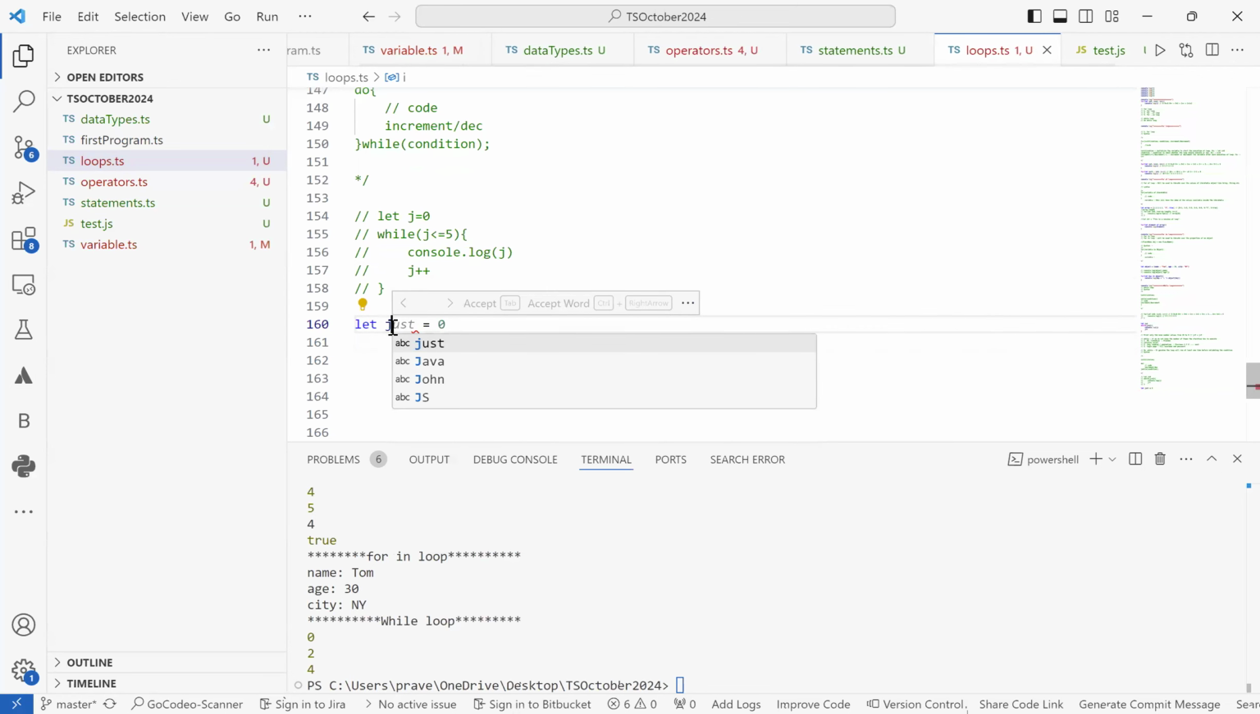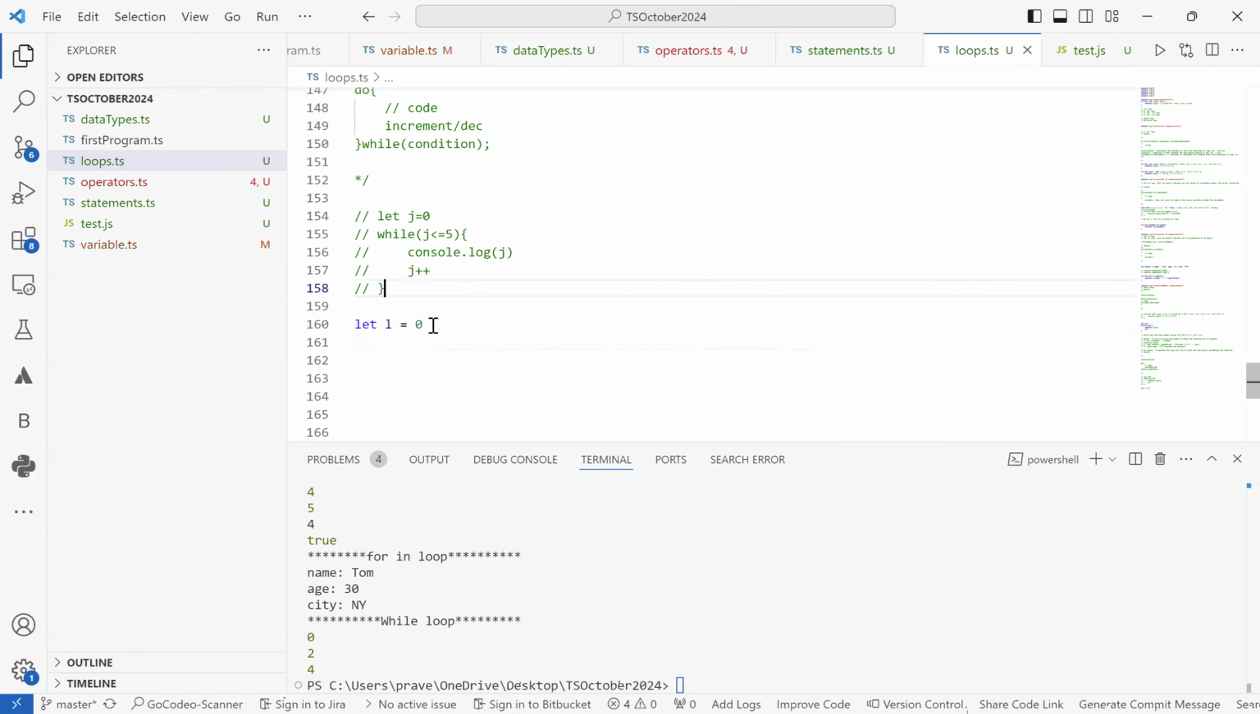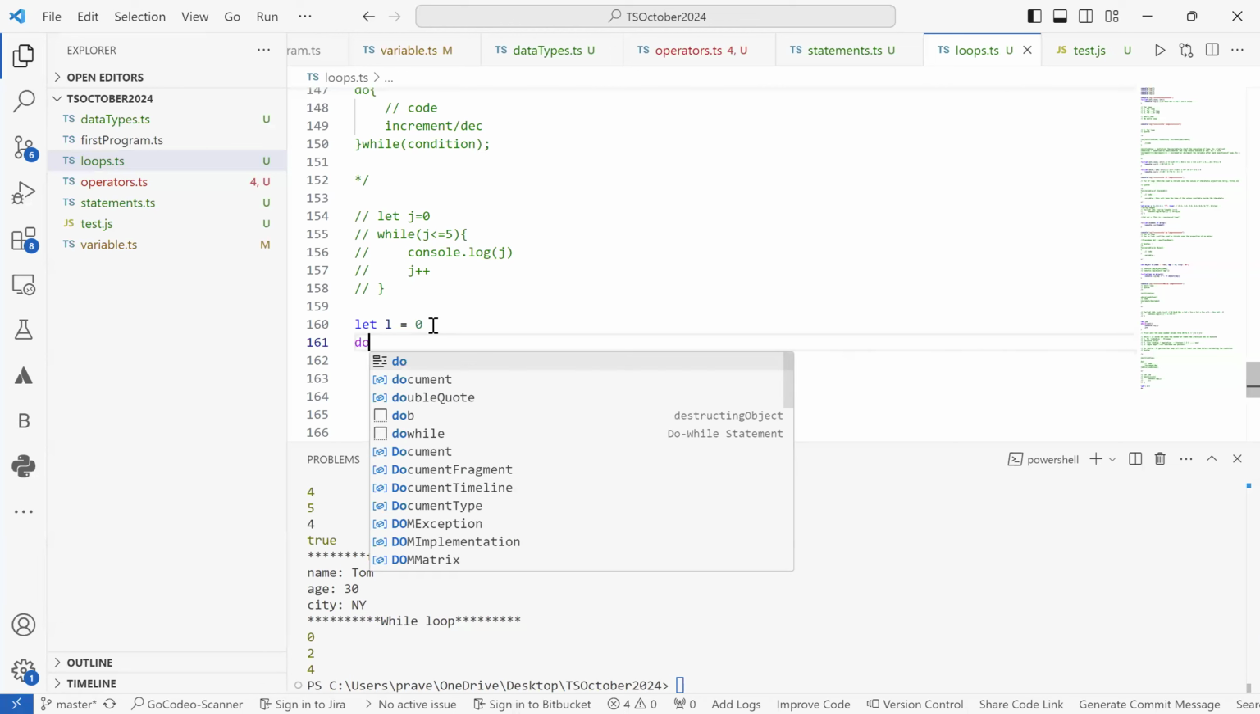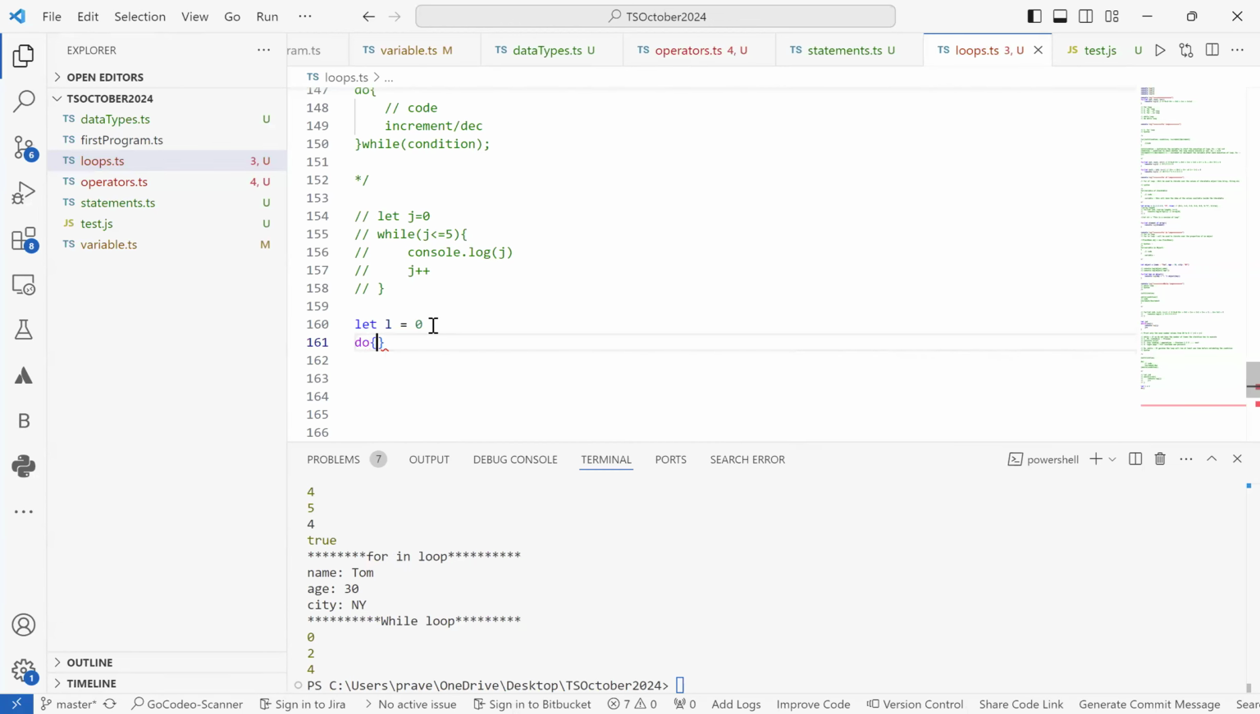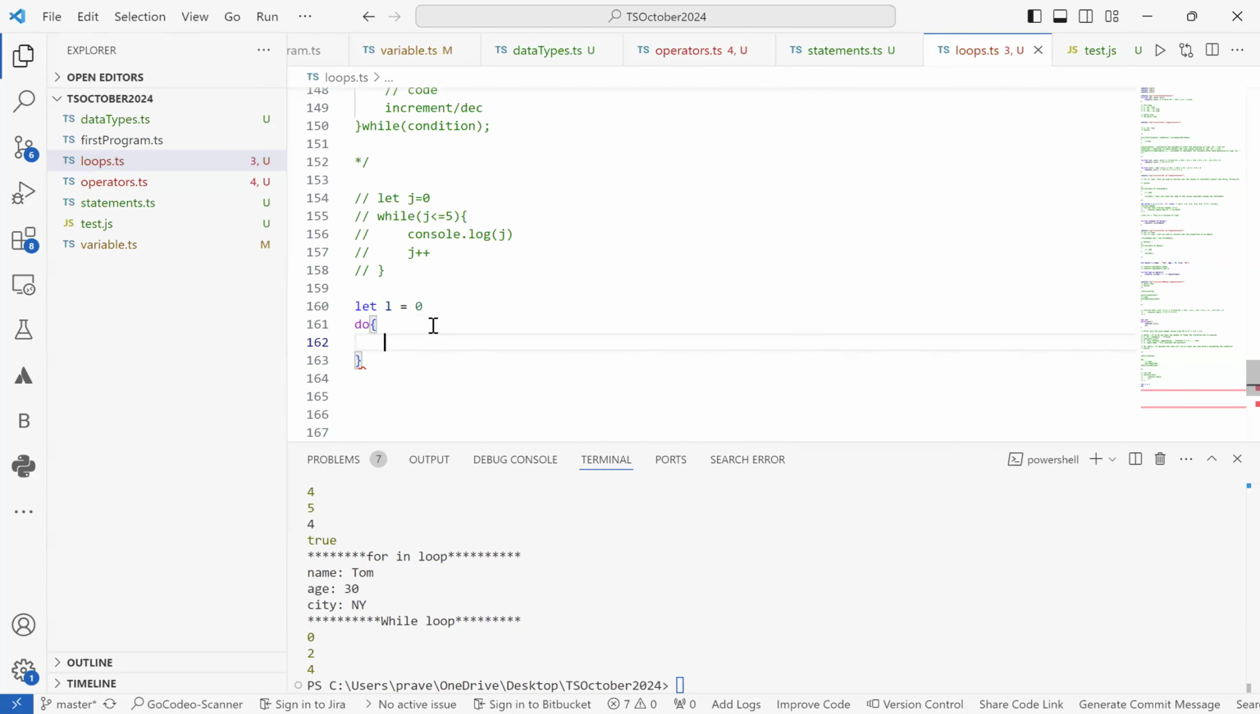And we have already used 0. Let's say L equals 0. Okay, and now it will start with the do keyword. Inside the do keyword itself, the block of code will go. Inside the do itself, the block of code will have to be written.